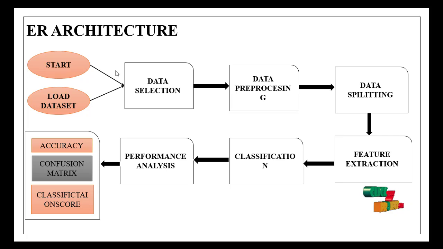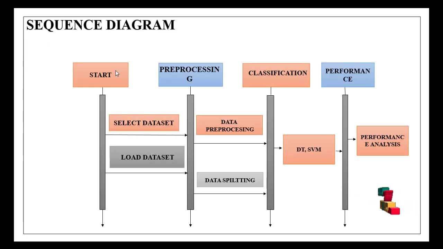Activity diagram: start and load the dataset, data selection, data preprocessing, data splitting and extract the features, classification using the ML algorithms, performance analysis. This is a sequence diagram. From the start point, we have the sequences: preprocessing, classification and performance analysis.